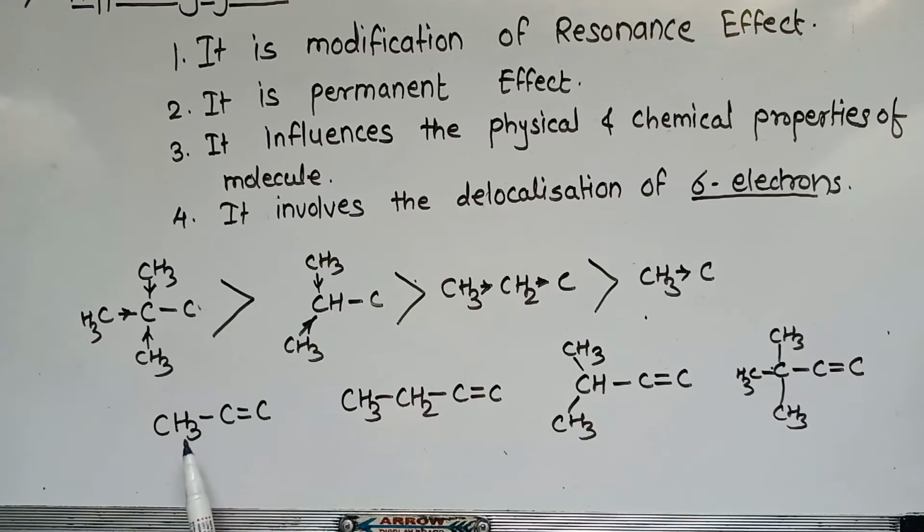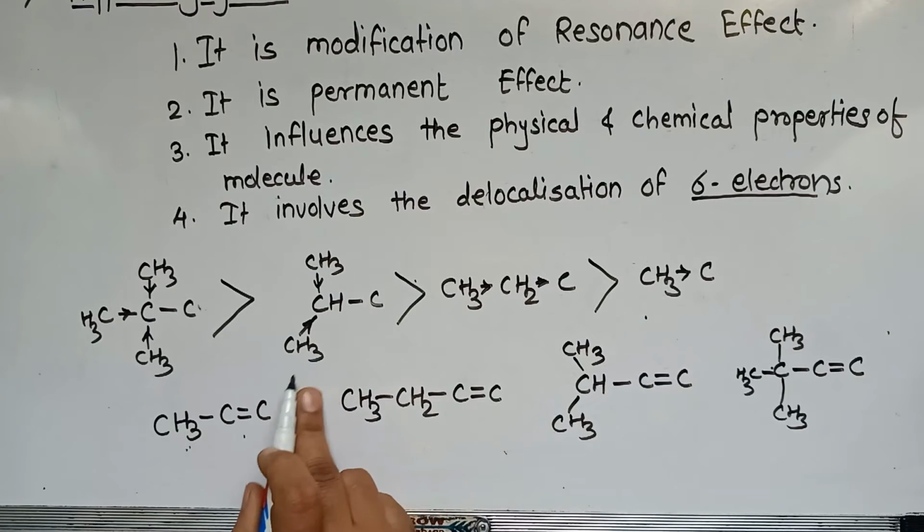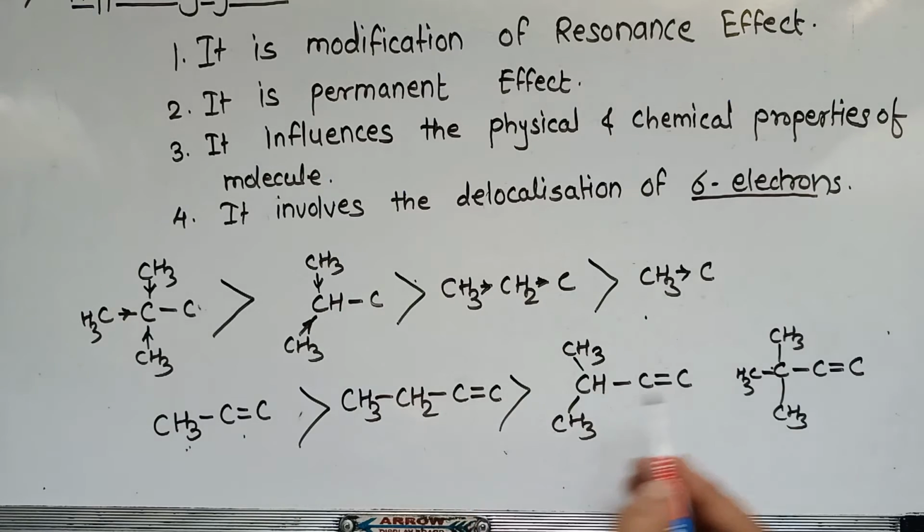While with these groups attached to a carbon carbon double bond, the order gets reversed. The methyl group attached to a carbon carbon double bond has the highest order.